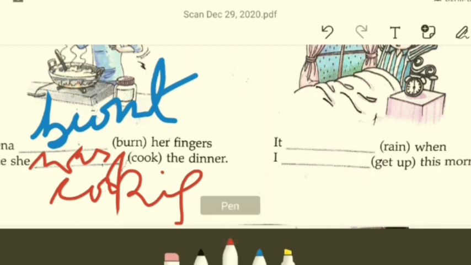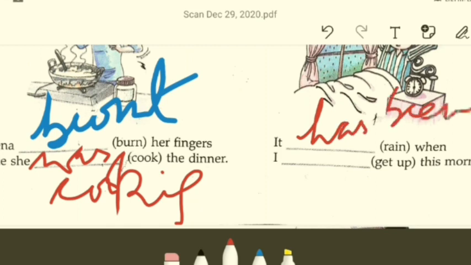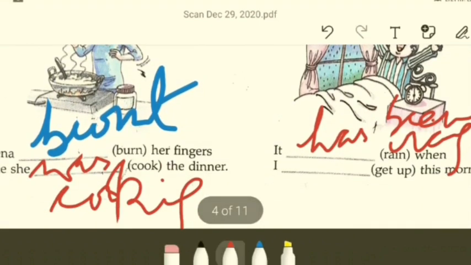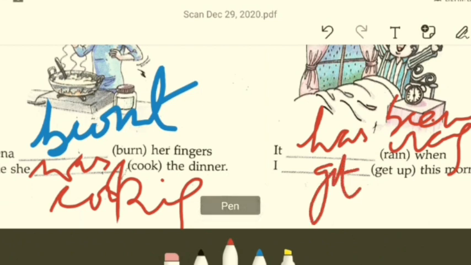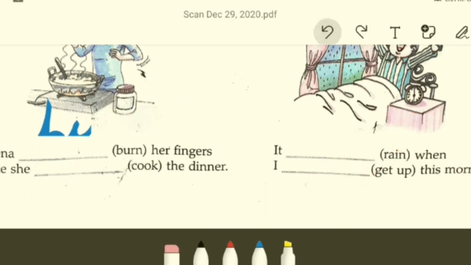Of course, it will be it has been raining. Then I get up this morning. I got up this morning. Okay, so this is one. Very simple.